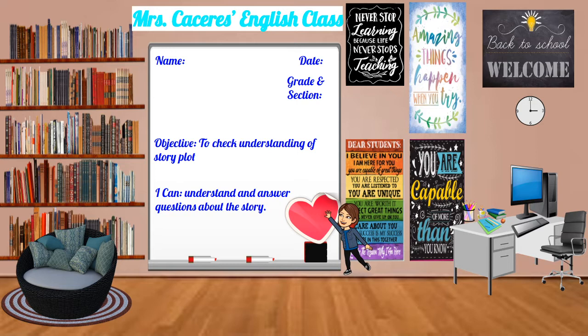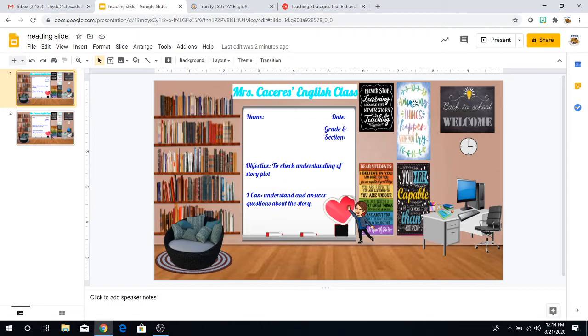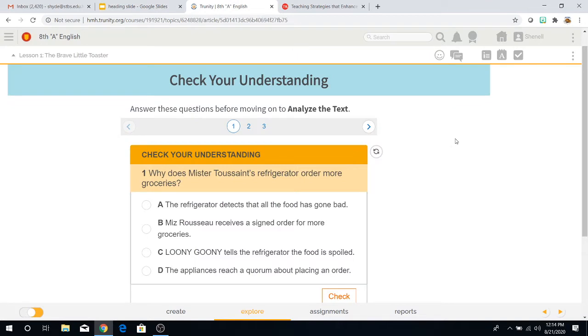So we've come to the end of our story. And reminder, if you need time to write this down, remember to rewind or pause. We finished our story, which was The Brave Little Toaster. And now we're going to check your understanding. We want to make sure you learned how to analyze the plot and that you understand the story completely.